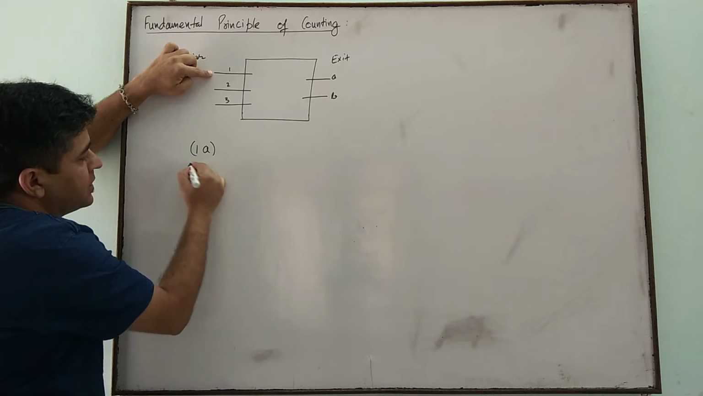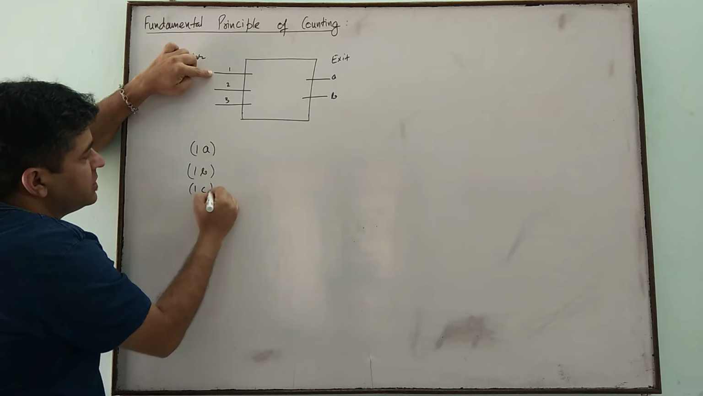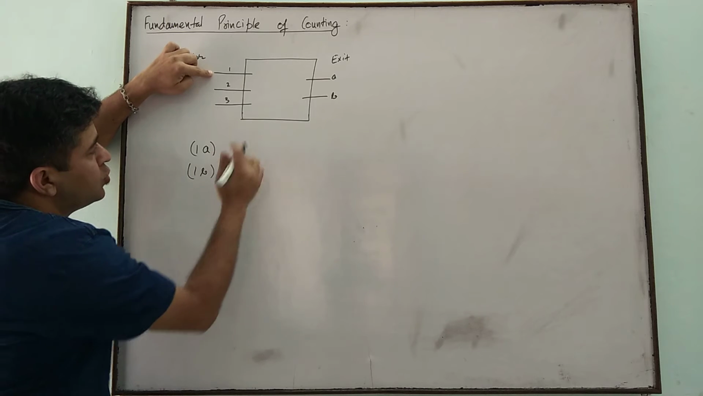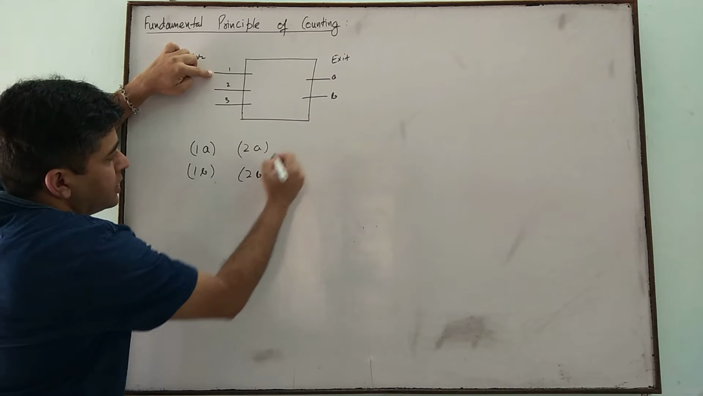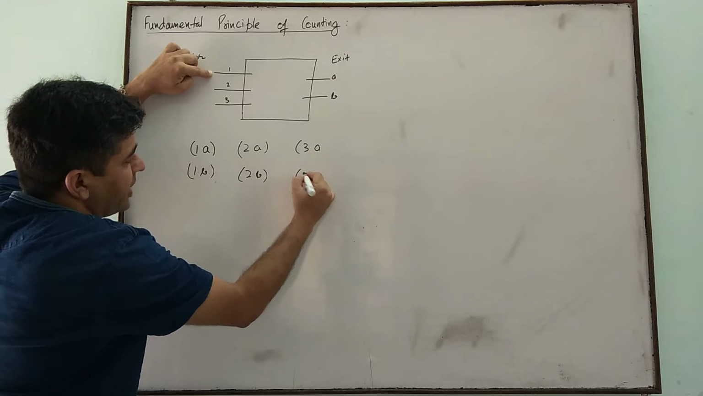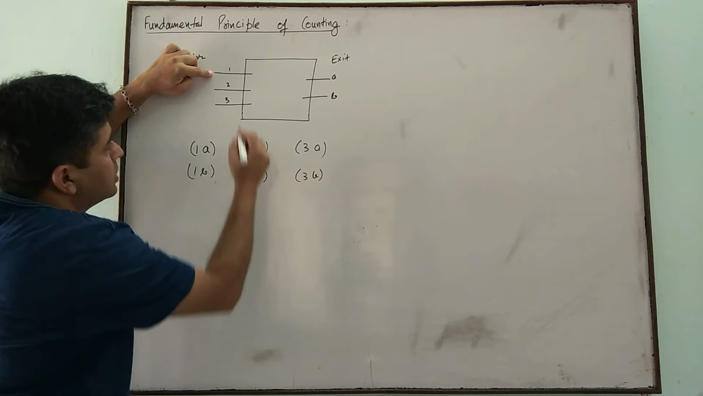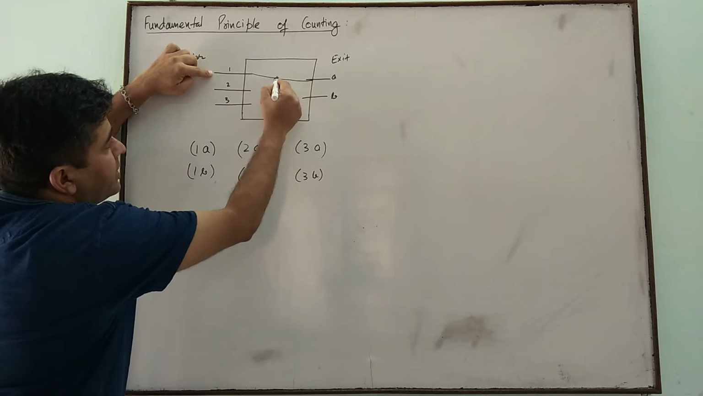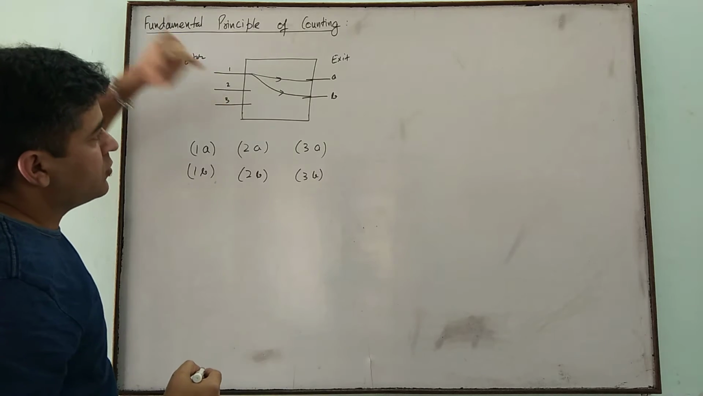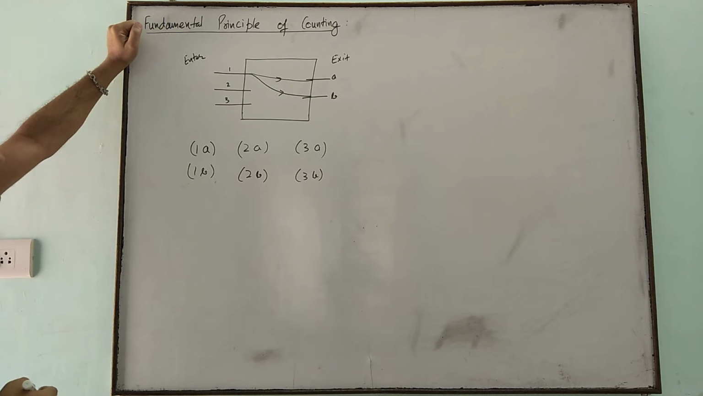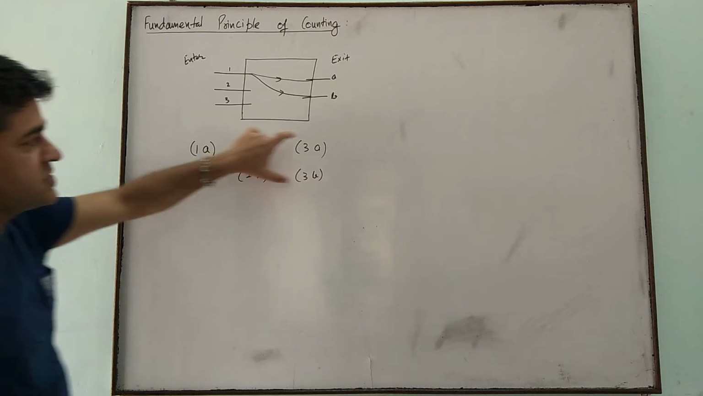Then 1B, 1C, 2A, 2B, 3A and 3B. Can enter and exit. Same way for gate number 2, same way for gate number 3. So in total we have 6 ways.